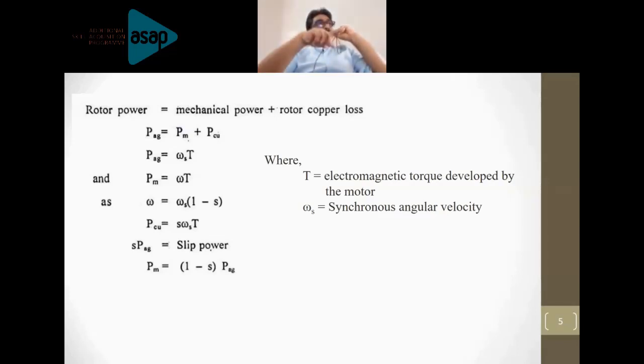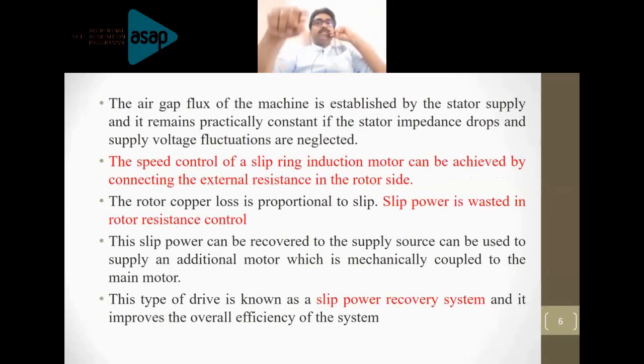And the other equation, omega is equal to omega_s into (1 minus s), which is nothing but n equal to n_s into (1 minus s), the very conventional speed equation with respect to the synchronous speed and the slip. Right. So by substituting all these values, we will be able to get the copper loss. When you substitute P equal to omega T, where omega will again be substituted as omega_s into (1 minus s),